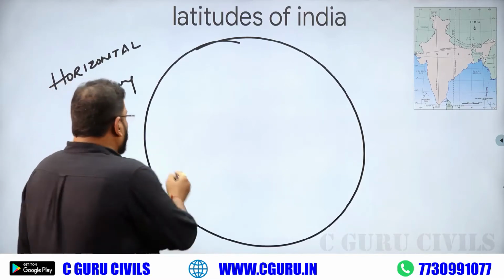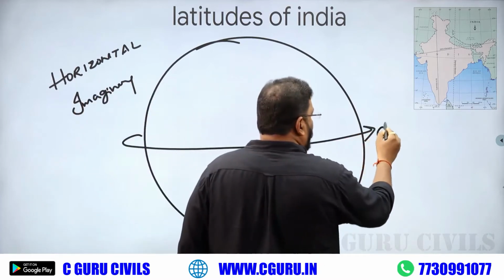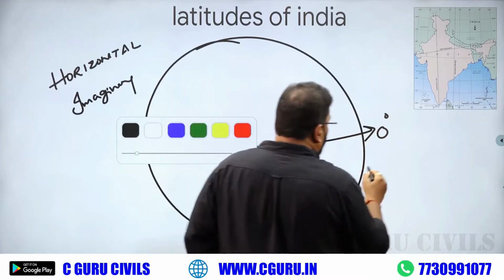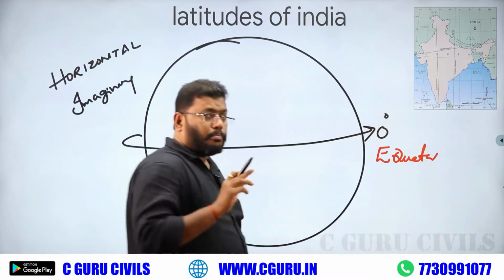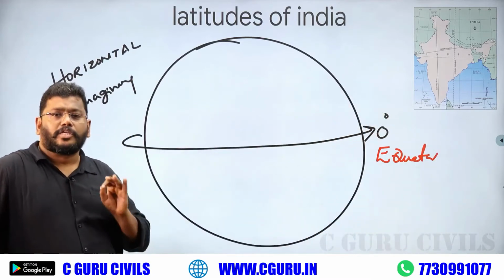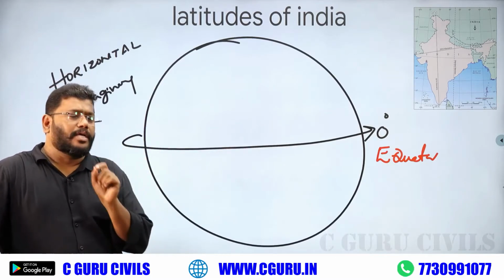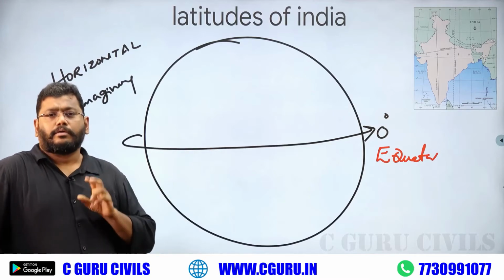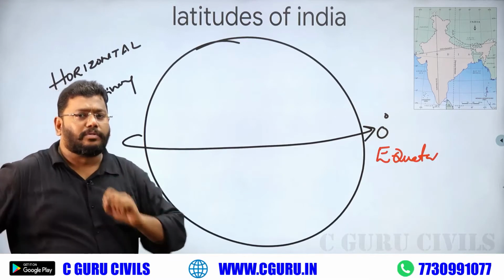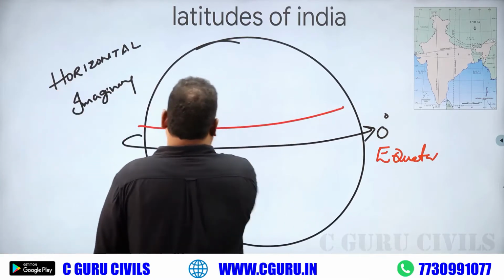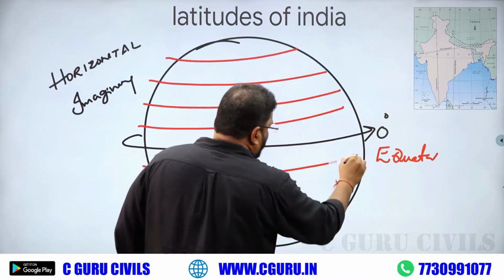What is the biggest latitude on our earth? 0 degree, the Equator. You must know this. Of all latitudes, the equator is the biggest, but its value is very low, 0 degree. All latitudes are parallel to the equator.